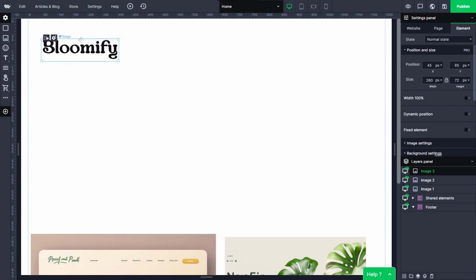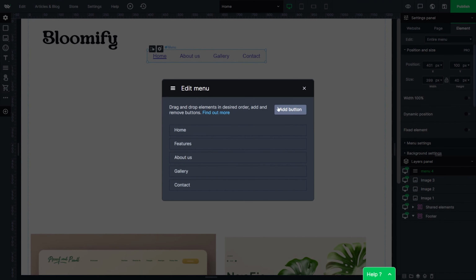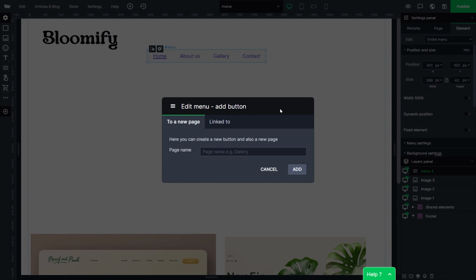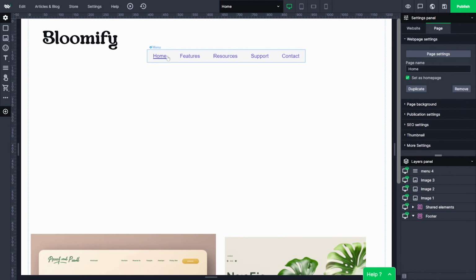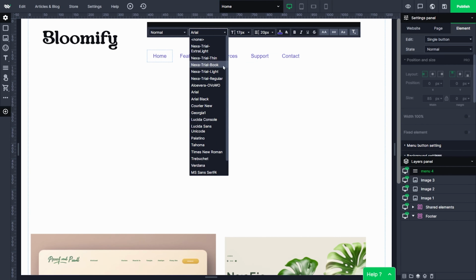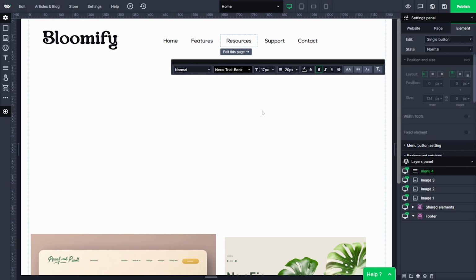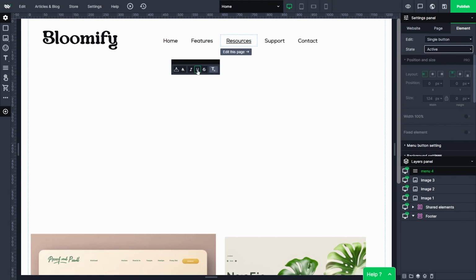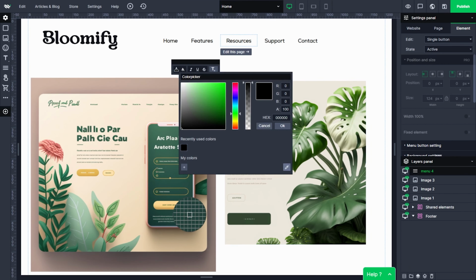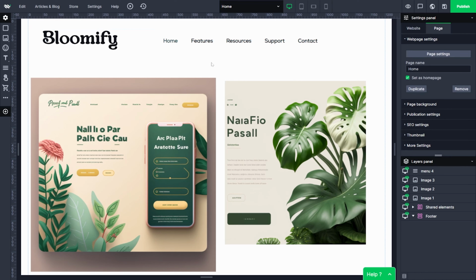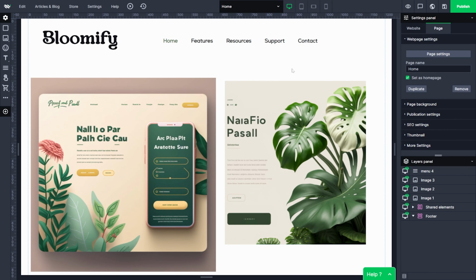Then I was adding the menu. All the pages were suggested by ChatGPT. I didn't change almost anything. I just skipped, I guess, two of them that I thought weren't that necessary. I've changed the fonts and basically went with the menu that was inspired mainly by this image on the left. As you can see, I'm color picking right now those green shades. I'm testing different variants to pick the best from both of those images.